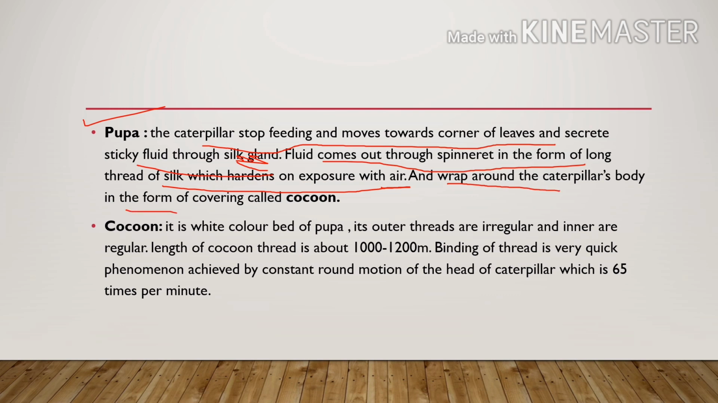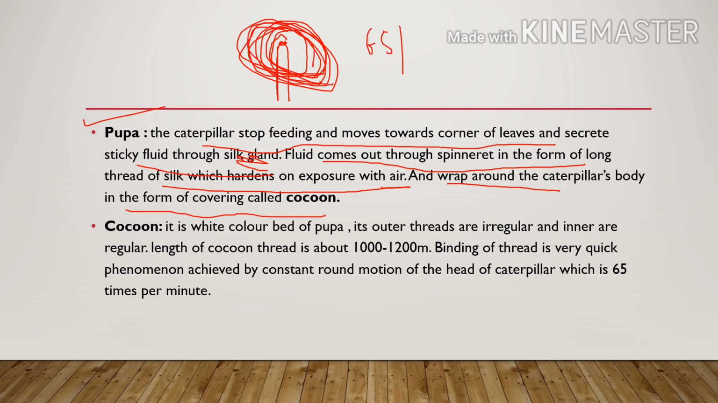So suppose this is a caterpillar and it secretes a fluid around in this manner, in a rounded manner, right, from this head region, right? Its rotation is so fast that it rotates around 65 times per minute. It makes a round motion 65 times per minute, right?